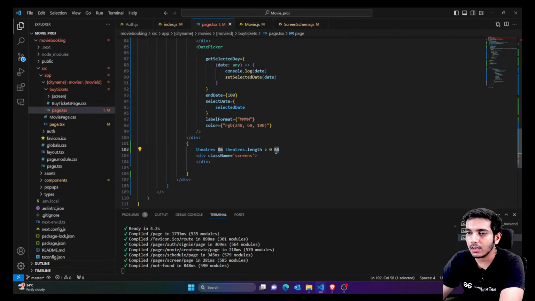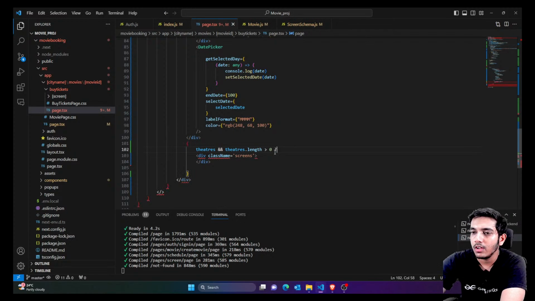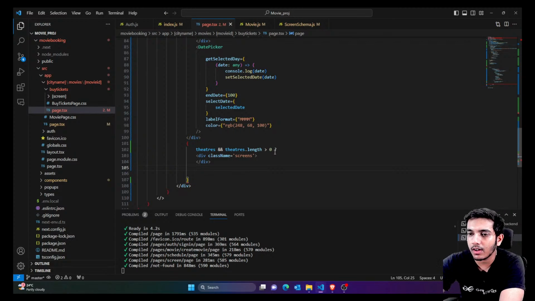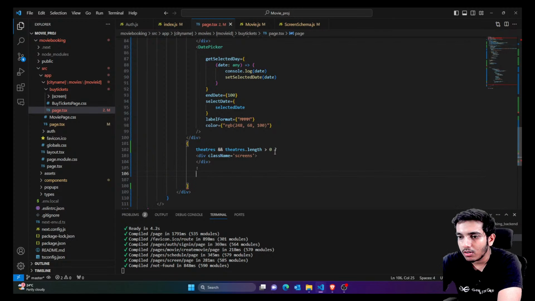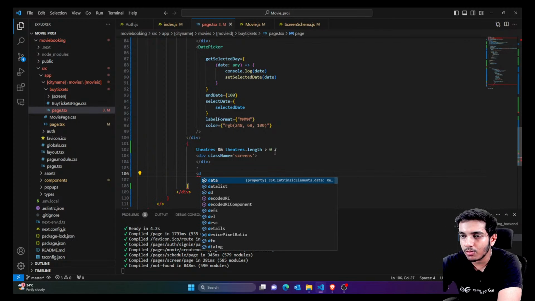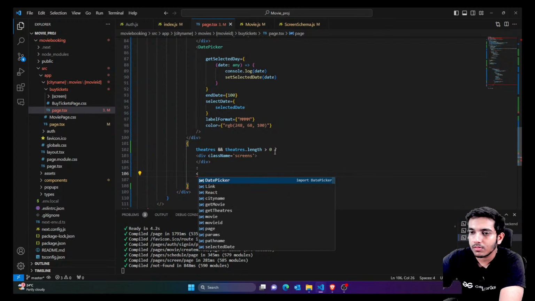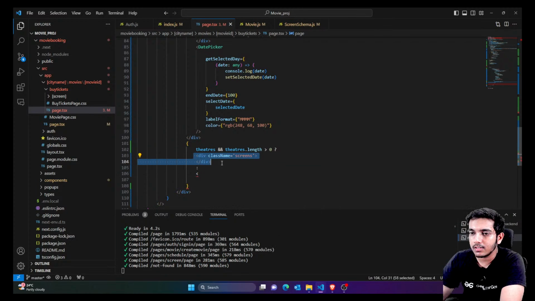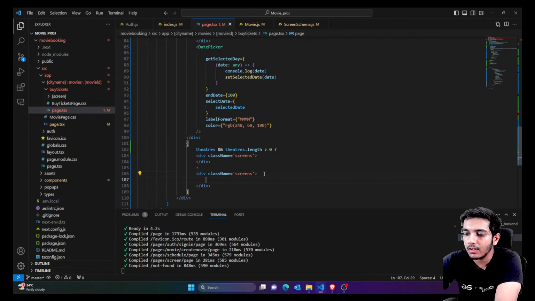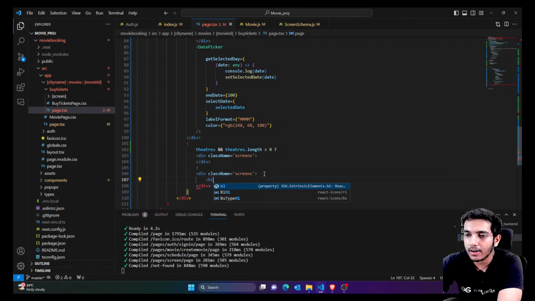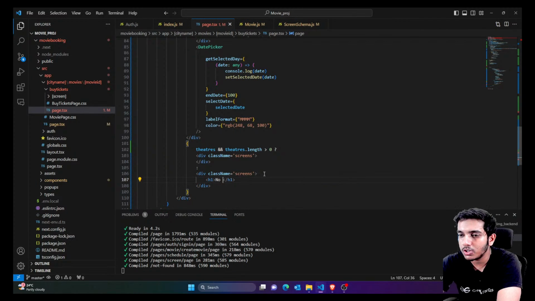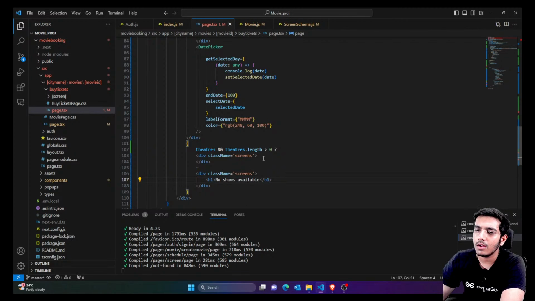If you don't have the theaters, you can simply just create the same division, or you can create some separate styles if theaters are not available for that day. So you can show some kind of text, like for example here I'm just going to say no shows available, like this. So you can format this and show it in a better way.